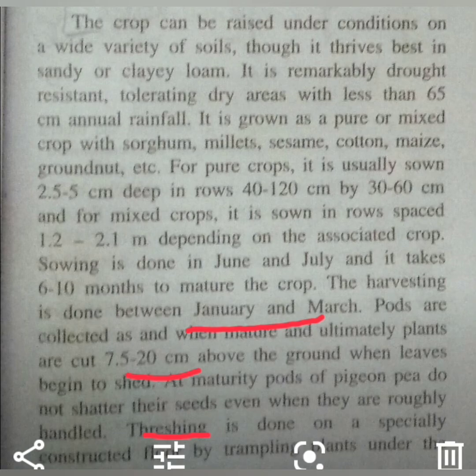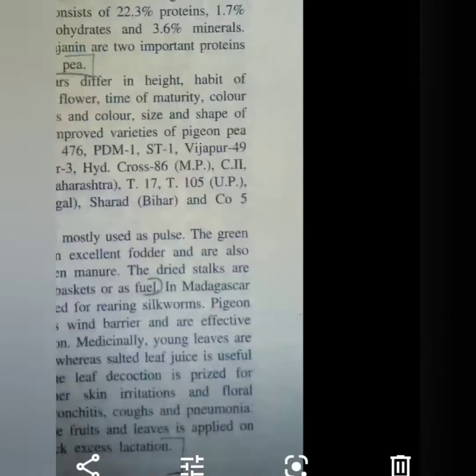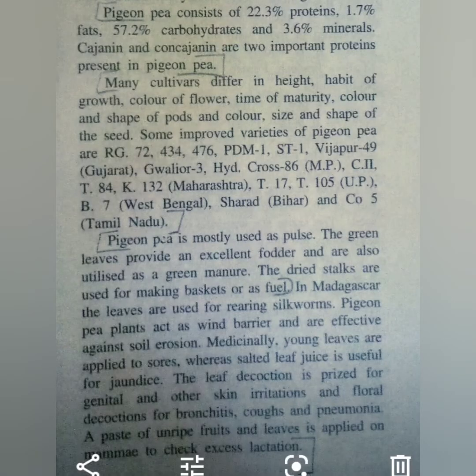So here, let me show you. This portion you don't need to write. Now this particular part here you can write as